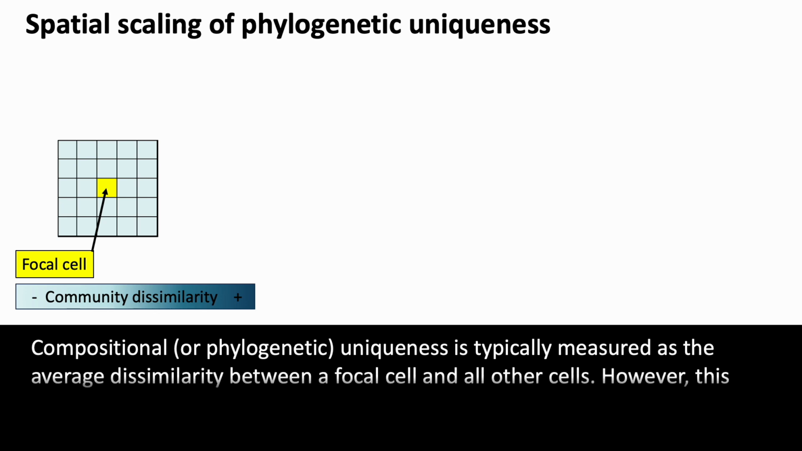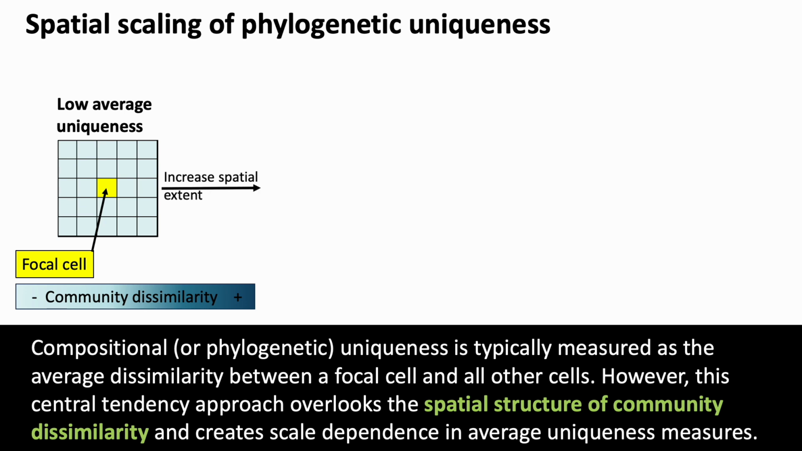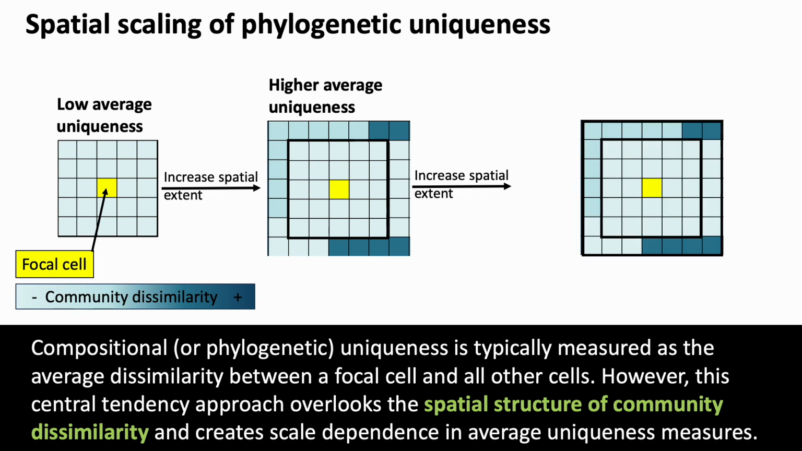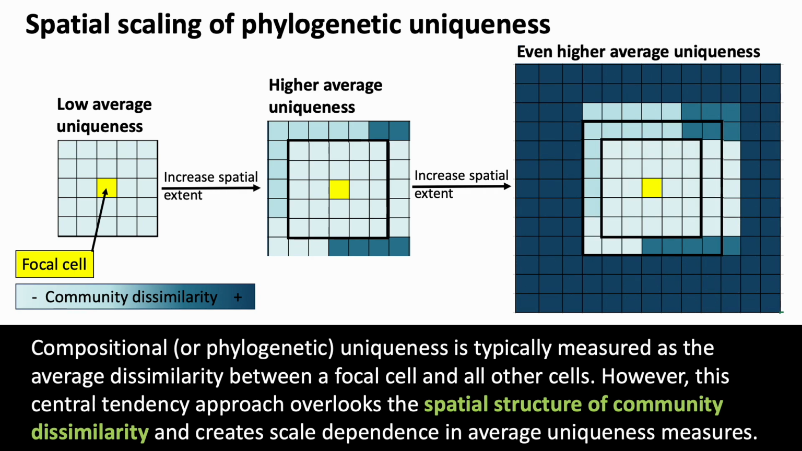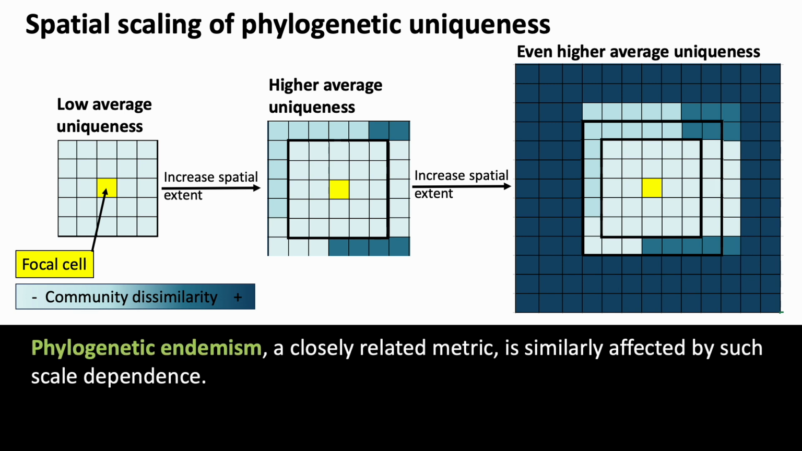Compositional uniqueness is typically measured as the average dissimilarity between a focal cell and all other cells. However, this central tendency approach overlooks the spatial structure of community dissimilarity and creates a scale dependence in average uniqueness measures. Phylogenetic endemism, a closely related metric, is similarly affected by such scale dependence.